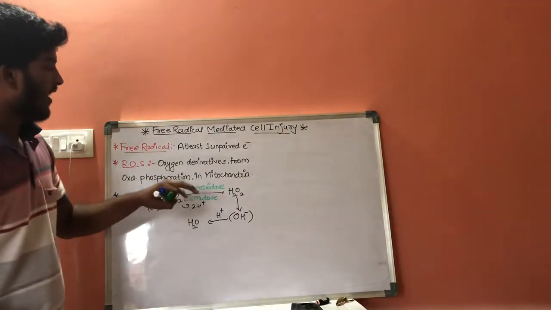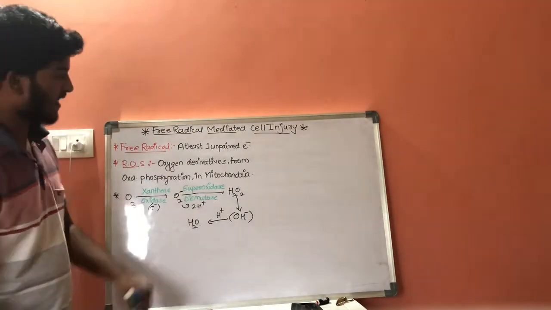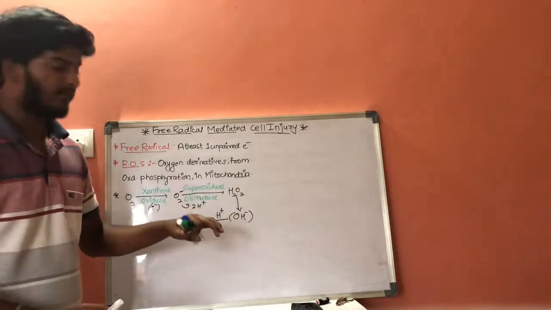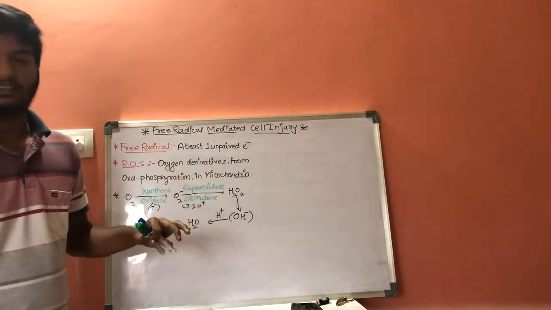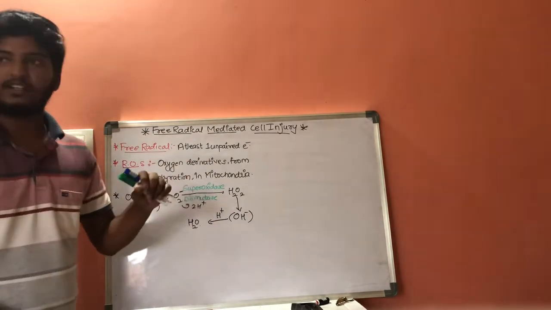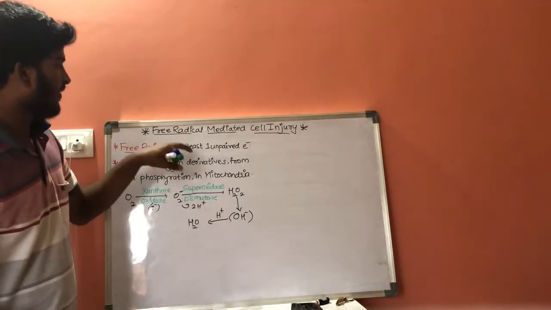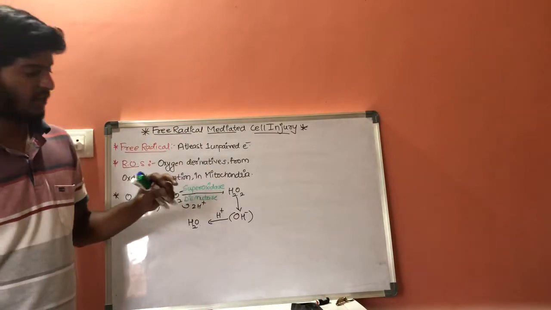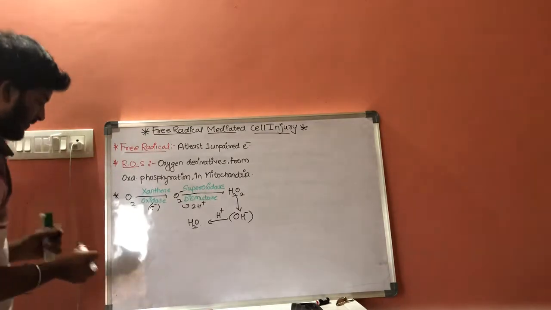Now, in our body free radicals are present, and these free radicals need to be neutralized. The substances or chemicals which are used for neutralization of free radicals are called antioxidants.